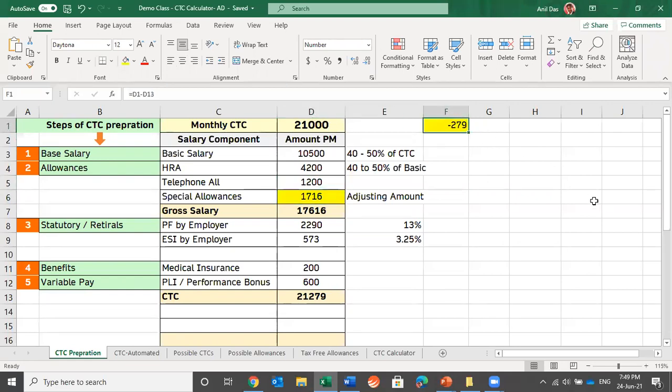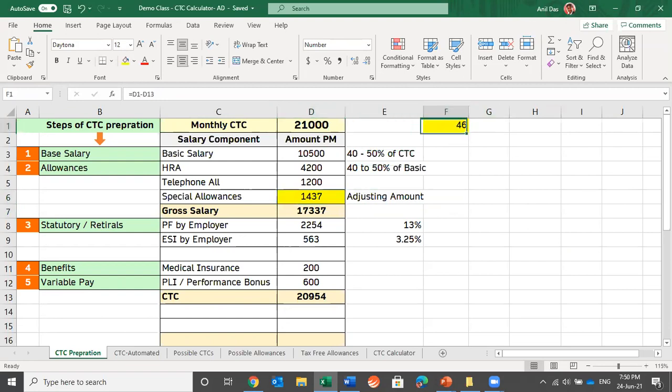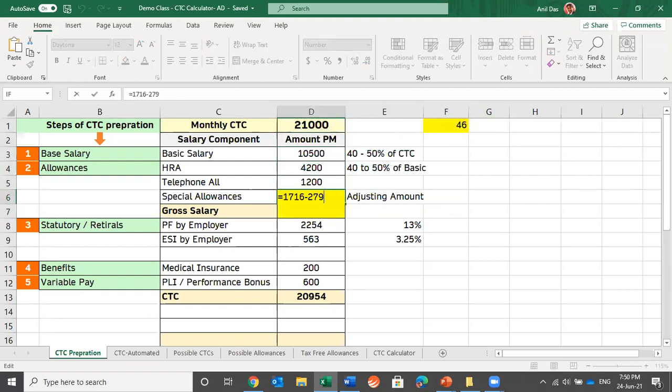Now the difference is 279. This HR professional would try to subtract this amount from the special allowances. Let me do that. Let's try to subtract 279 and see whether we are reaching the desired figure of 21,000 or not. Again, we have not reached. There is a difference of 46 rupees. Now let's add 46 rupees in this. Again, there is a difference of 8 rupees. Let's subtract 8. A difference of 2 is still there. Let's add 2. A difference of 1 is there. Now we have reached the desired figure of 21,000 by doing so many manual activities.